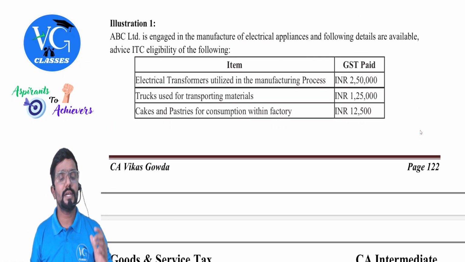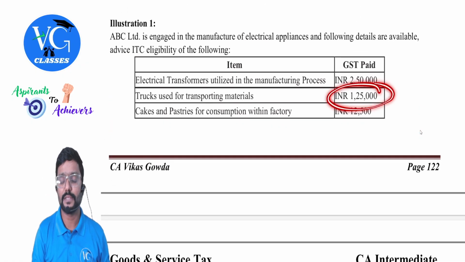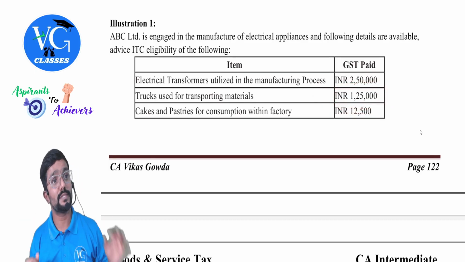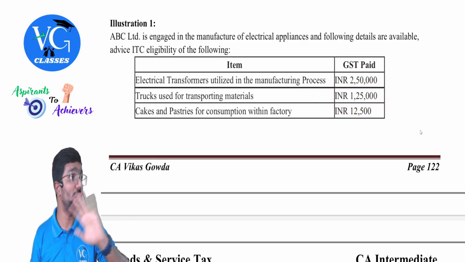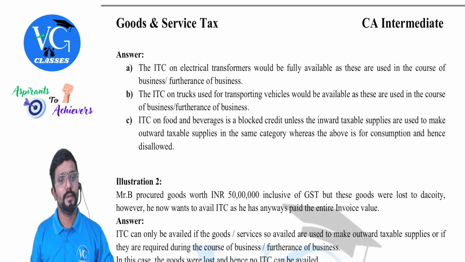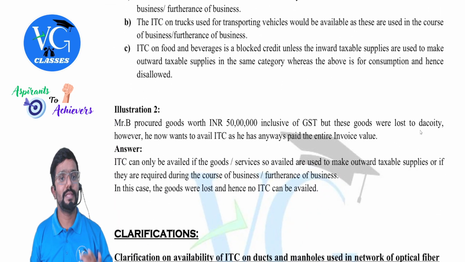Next, truck used for transporting materials. Is credit fully available? Yes. For transportation of goods, credit is not blocked, guys. The ITC on trucks used for transporting vehicles would be available as these are used in the course or furtherance of business.